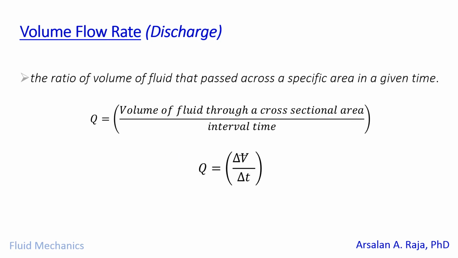Flow rate is also said as discharge. It is the ratio of the volume of the fluid that passes across a specific area in a given time, which means that you have a certain volume in cubic meter, and when you divide it by the interval of time through which this volume of fluid is passing by, it gives you the volumetric flow rate. So this is one of the ways to calculate the volumetric flow rate.